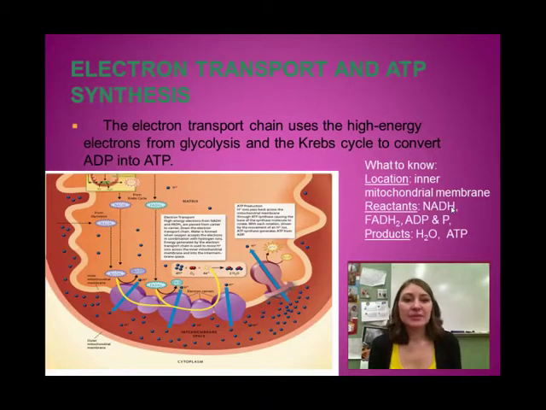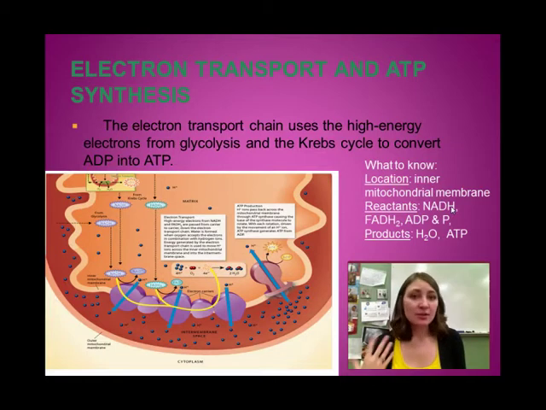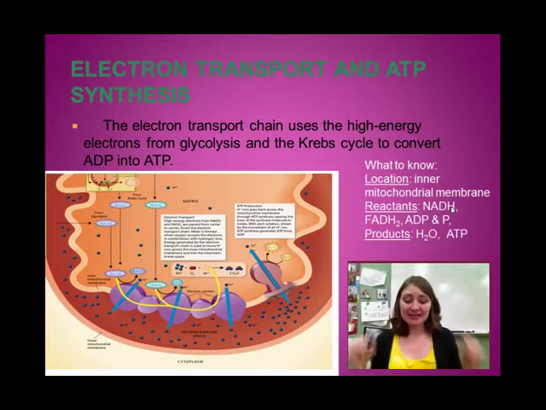The last step is the electron transport chain and ATP synthesis. The electron transport chain uses all of those high energy electrons that your electron carriers pick up from glycolysis and the Krebs cycle, and they're going to convert ADP into ATP. So the main stuff you need to know, this is happening in a membrane. Anytime you have electron transport, you have to have that separation, that membrane, so that you can pump hydrogen ions across the membrane and create a concentration gradient.